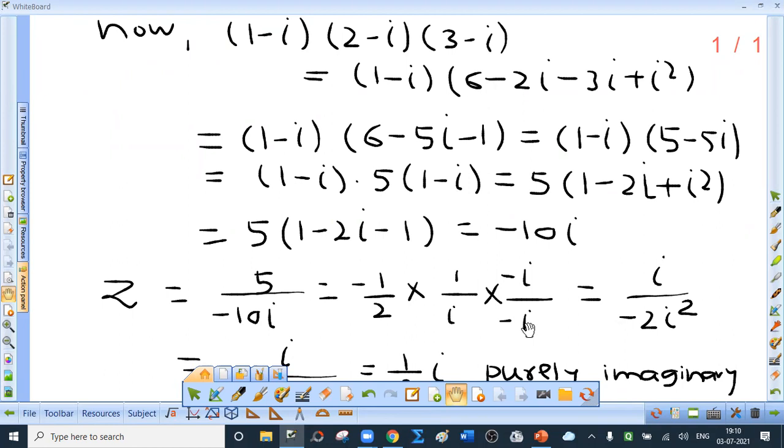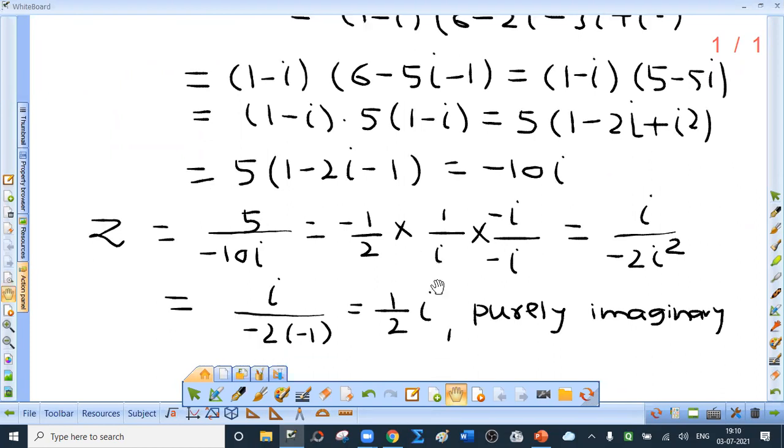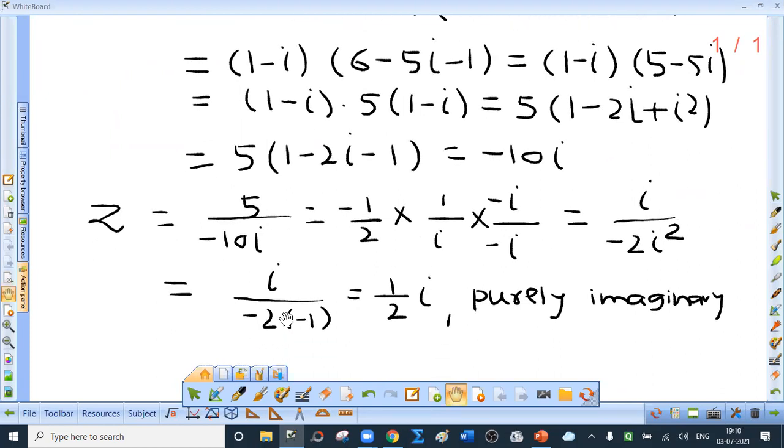Multiply numerator and denominator by the complex conjugate of the denominator. Minus 1 into minus i plus i. The denominator is minus 2i square, but i square is minus 1. So it is i upon 2, that is half i, which is a purely imaginary number.